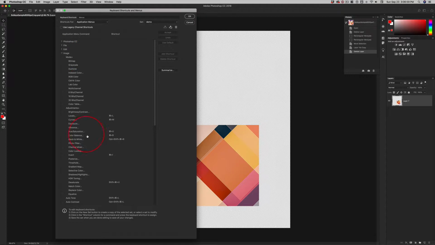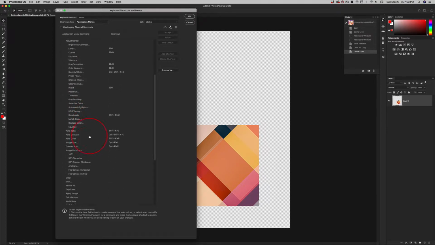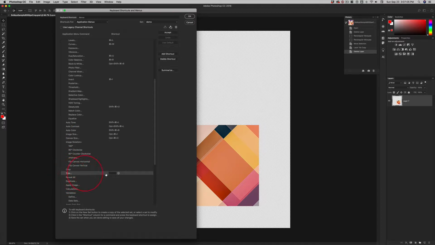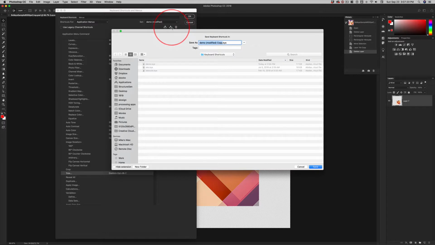Image, and there's lots of stuff here before trim. Am I going to find it or skip right past it? Here it is. There's trim, and here's our dialog box. Control, Option, Command, T. Not taken. And it's just like our stroke. Control, Option, Command, S. Easy to remember. Accept it, save it, click.